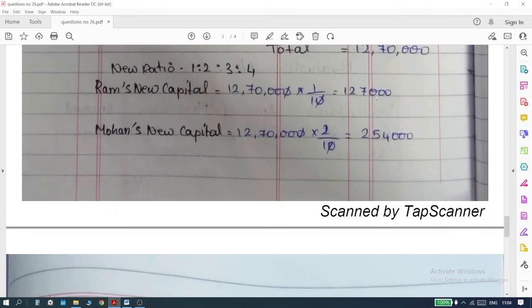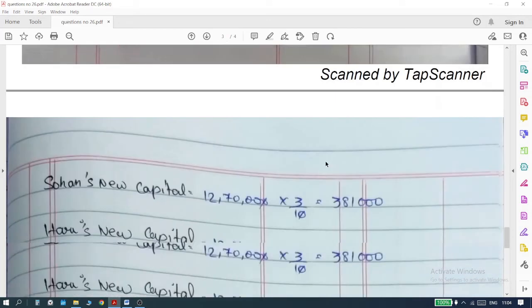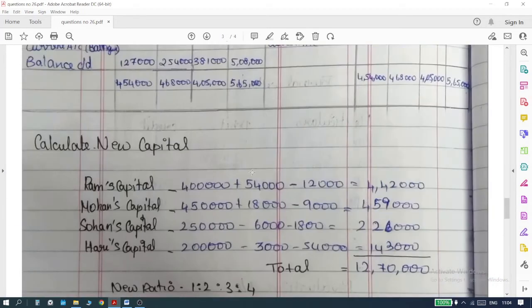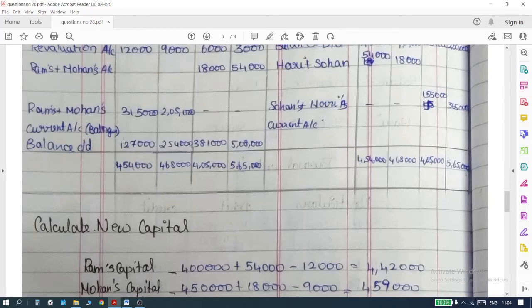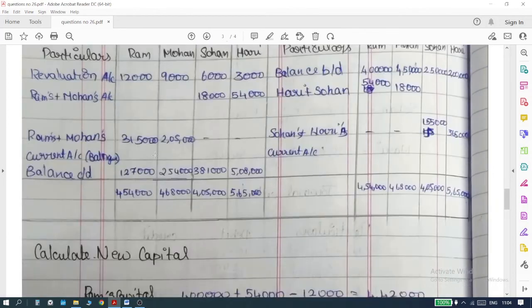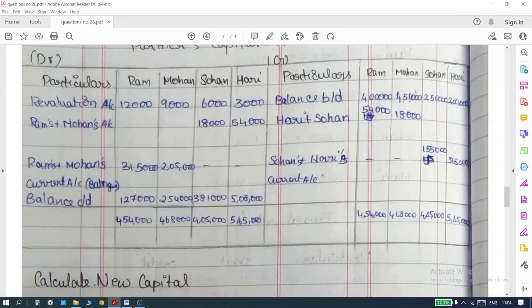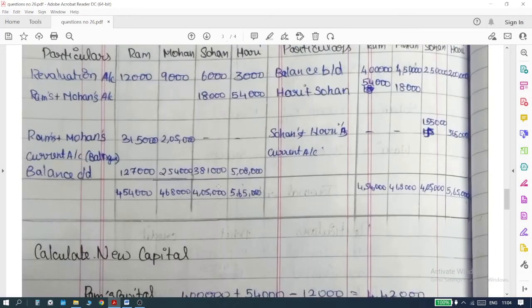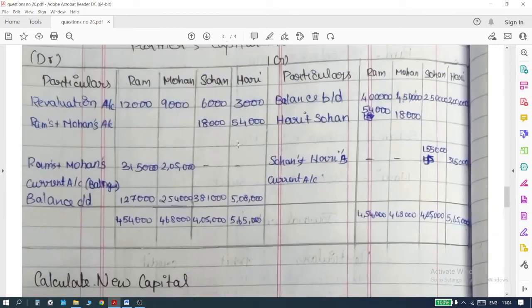So the next step is take these balances: 1,27,000, 2,54,000, 3,81,000, 5,08,000. Take these balances and write them here on the debit side of the partners' capital account as balance carried down. Don't forget that. Okay, for each of the partners accordingly, 1,27,000 and 2,54,000 as it is given. Okay, that is the fourth step.